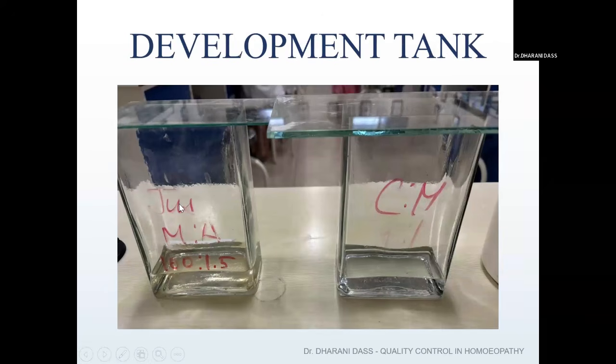You can see here in the first picture I've shown methanol and ammonia in a ratio of 100:1.5. That is 100 ml of methanol and 1.5 ml of ammonia has been added. Whereas in this second picture, it is chloroform and methanol in a ratio of 9:1. You can multiply the quantity on both sides. So if I'm taking 18 ml, here I can take 2 ml of methanol. And it has been closed for some 20 minutes in order to saturate the atmosphere.